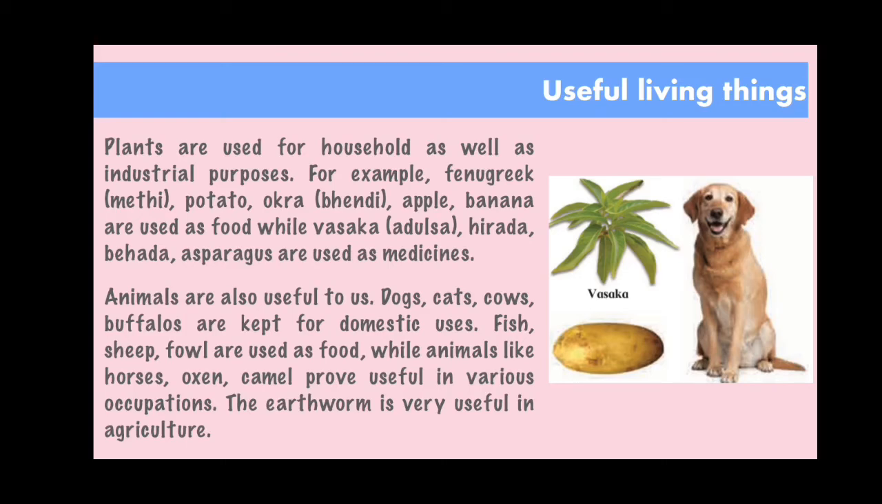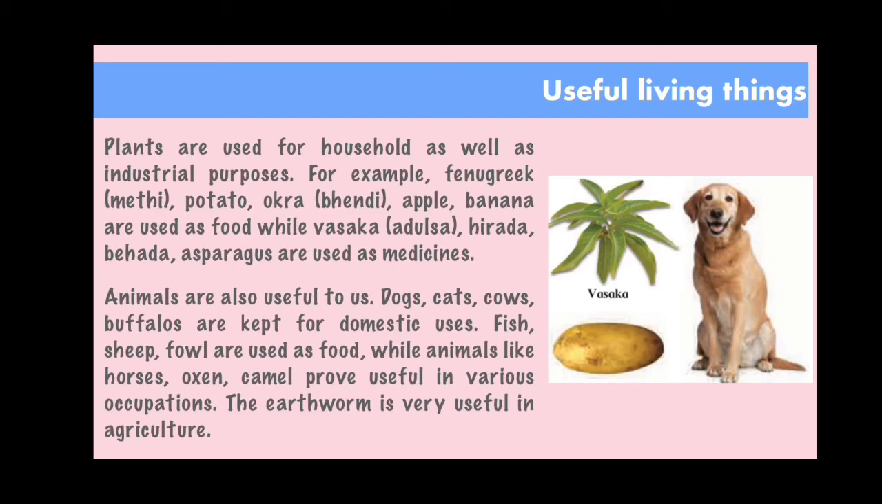Like plants, some animals are also useful to us. For example, cows are used for milk, and camels and donkeys, etc., are used for transportation. Nowadays they are not mainly used for transportation, but yes, we used to use them as transportation in earlier days, or for other purposes they can also be used.